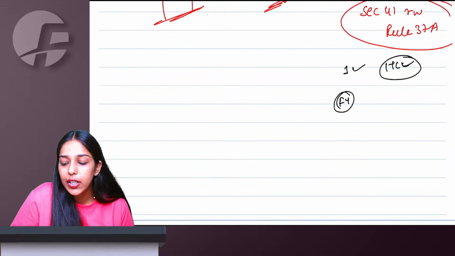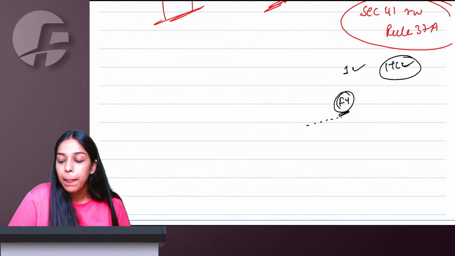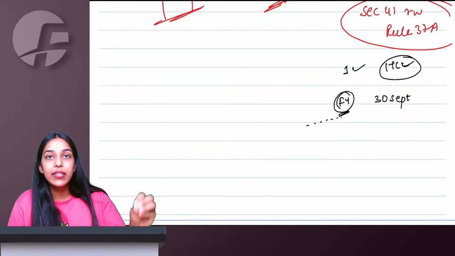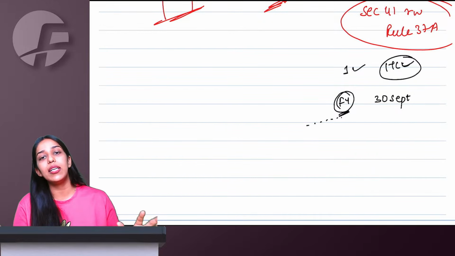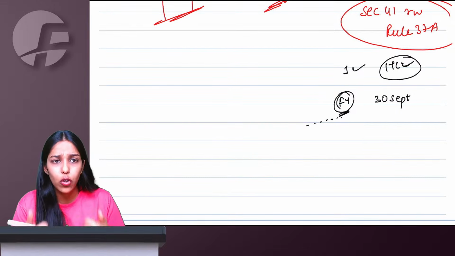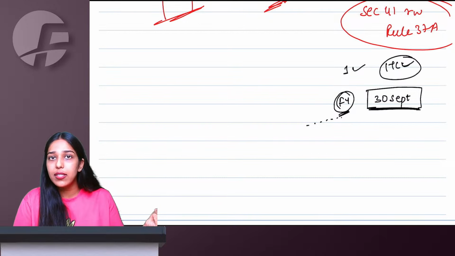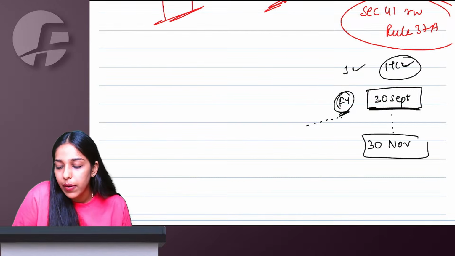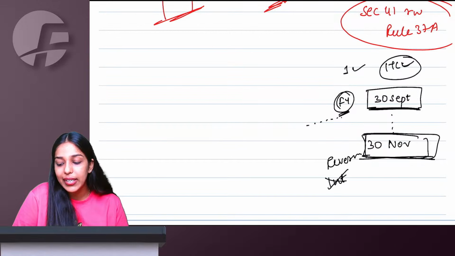However, after the end of the financial year, whatever ITCs I have taken in this financial year, I will check till 30 September that the supplier has filed 3B and paid the taxes to the government. If yes, I don't have to do anything. I have taken ITC, that is correct, all good. However, if my supplier has not paid the taxes to the government till 30 September, then I have time till 30 November to reverse this ITC. If I reverse it prior to 30 November, I will not have to pay any interest.